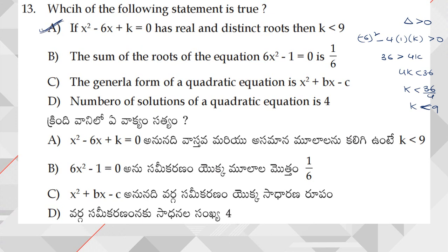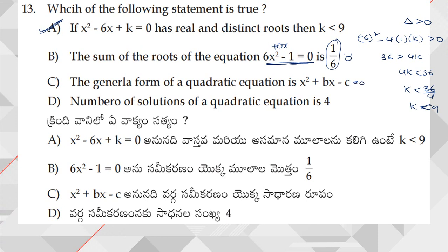So if option 1 is true, the remaining options will become false. Now let us see the remaining options also. The sum of roots of the equation 6x square minus 1 is equal to 0. So here we don't have an x term, so let us consider it as 0x. Then the sum of roots is given by minus x coefficient by x square coefficient, no? So if it is given as 0, then it would be my correct answer. Next, the general formula of quadratic equation.